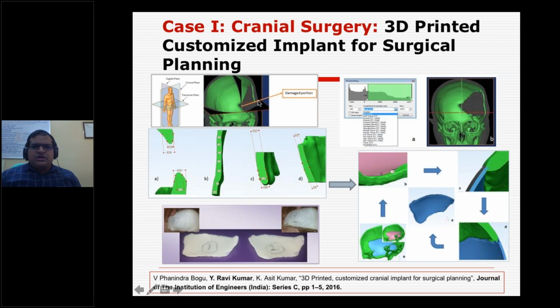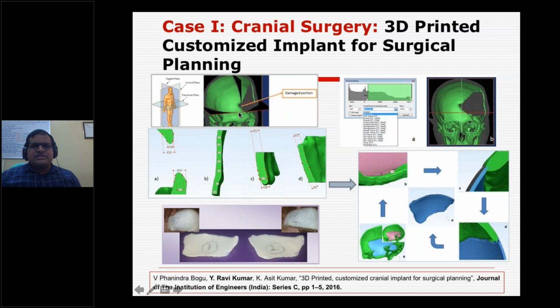I am not going to go into detail, but the challenge here is that the skull thickness is not uniform. So once you have designed an implant for the cranium portion, how the designed implant fits is a challenge, because you have a variable thickness.